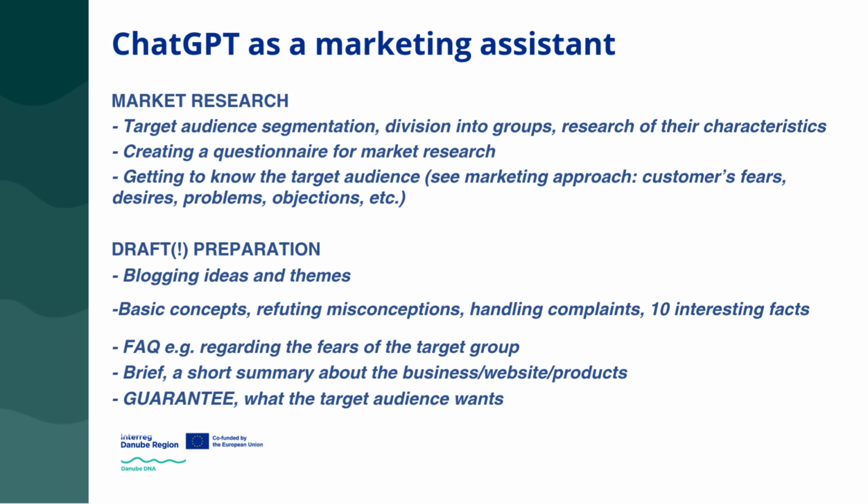Another area where ChatGPT can be a huge help is when you need to write a brief or a summary, whether for a project or a marketing campaign. This is particularly useful when a small or medium-sized business, SME, hires an agency to assist with its branding, marketing campaigns, or other services. Many SMEs try to avoid writing briefs because they lack experience in structuring them. However, if we think of ChatGPT as a marketing assistant, it can create these briefs for us efficiently and professionally.